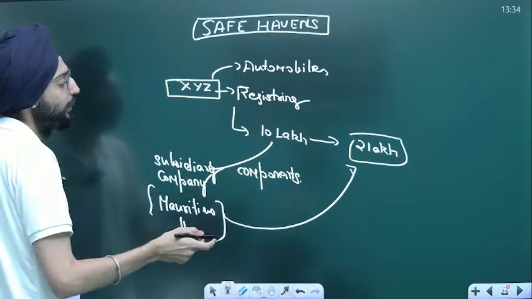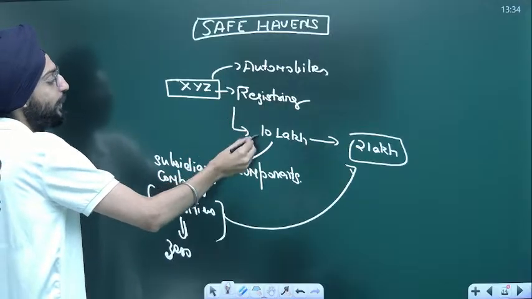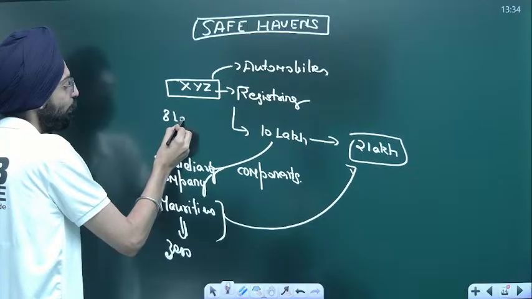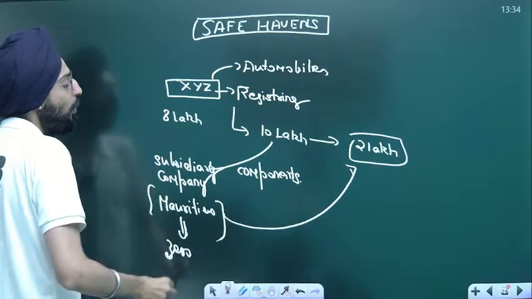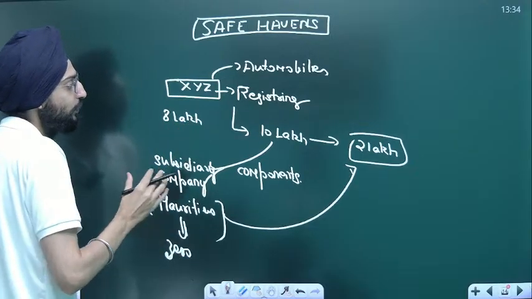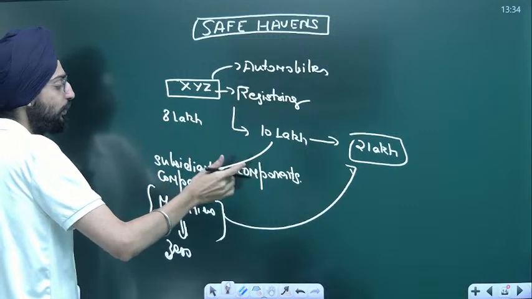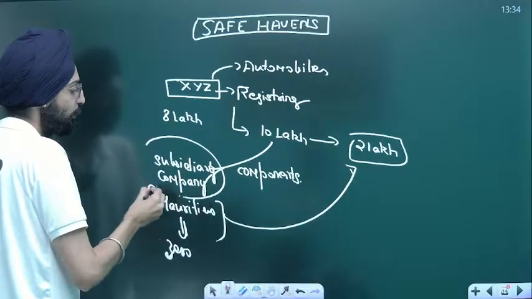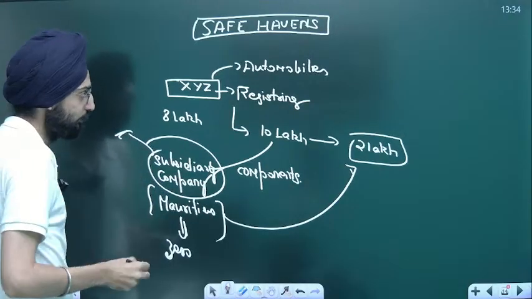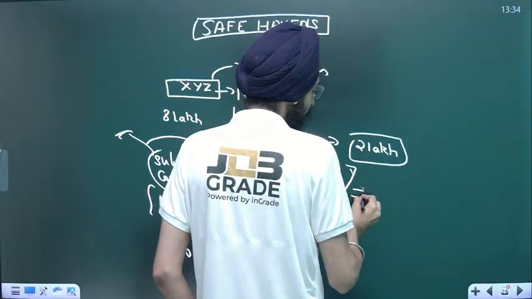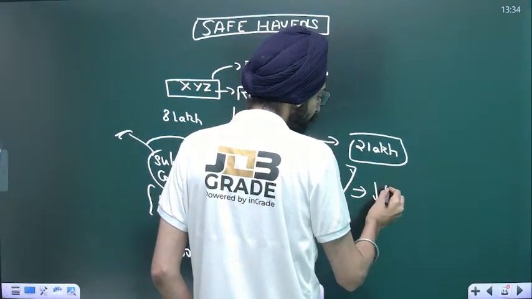Now there's another thing. It has registered a profit of 10 lakh, but it would say that I have registered a profit of 8 lakh due to some accounting methods. Or another thing: it will say we have not registered a profit, a subsidiary company has registered the profit. Three cases. The first would be to reduce profit.